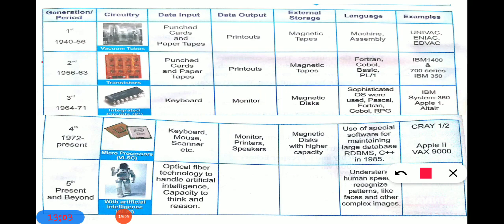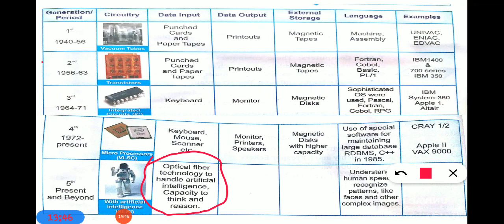Now the fifth generation computer, present and beyond. Right now also it is being invented, and in future also. What is this fifth generation? Whatever computer we are using is a fourth generation computer, but the fifth generation computer is artificial intelligence, which means robot. Fifth generation computer is robot. Which circuit is used? Artificial intelligence. And how do you give input into the robot? Optical fiber technology to handle artificial intelligence, with capacity to think and reason.